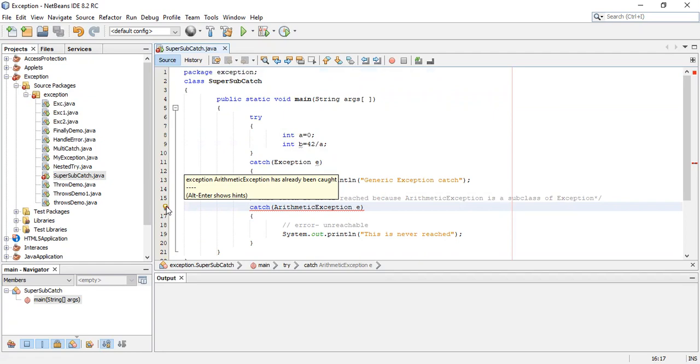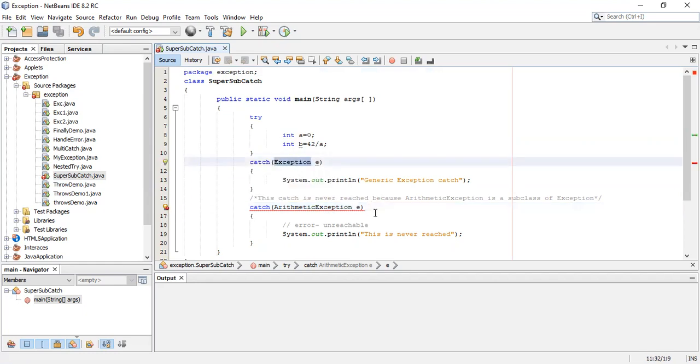Whenever we use a superclass name first, and afterwards use a subclass name, the superclass will catch all the exceptions of its subclasses. So here Exception is the superclass, ArithmeticException is the subclass. So Exception will catch the errors of the Exception class plus ArithmeticException, both. It will catch the errors of superclass plus subclass. So that is why the error message says ArithmeticException has already been caught. Already been caught means by whom? By the Exception class.